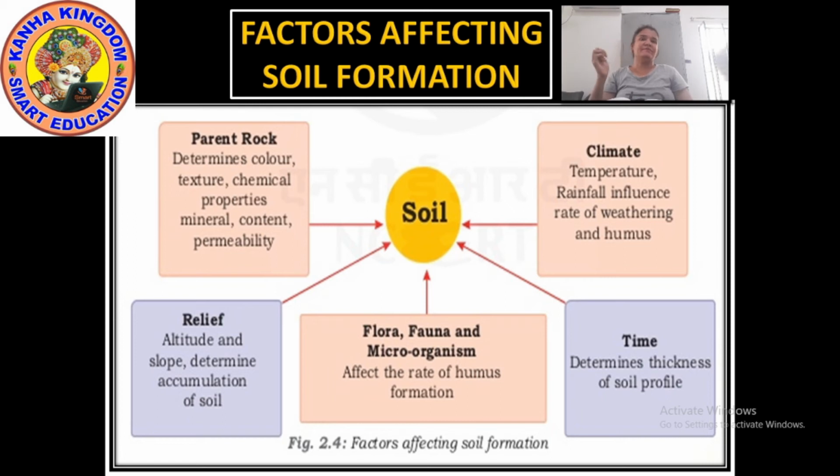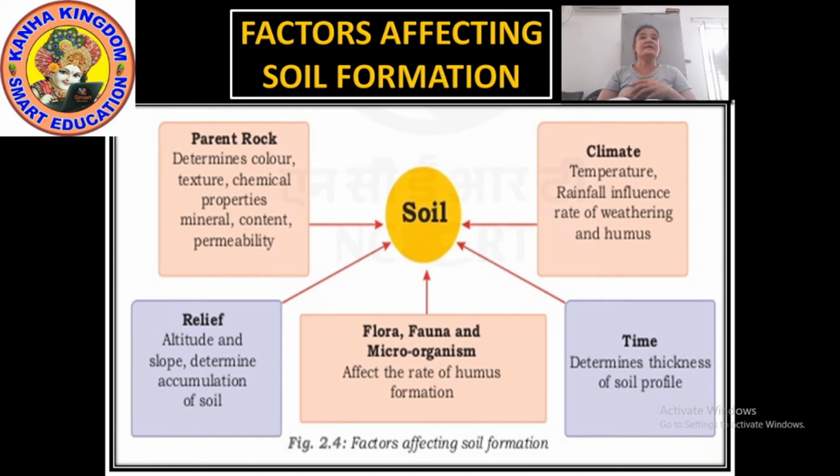Next is relief, that is the altitude and slope determine the accumulation of soil. Then the flora and the fauna that affect the rate of humus formation. And of course the time, I have told you also. In how much time the soil formed, that also determines the thickness of the soil profile. Okay.